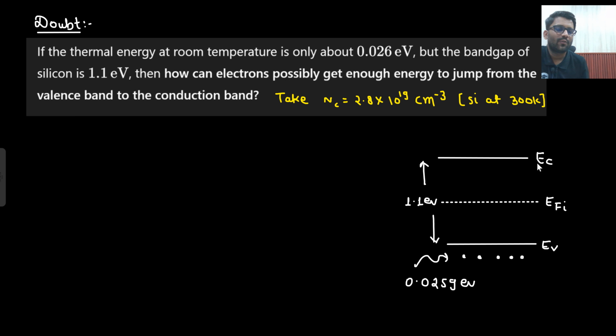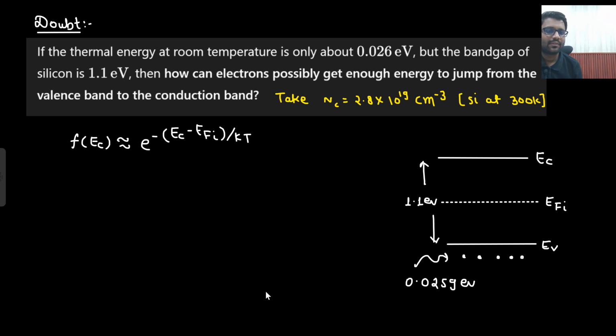What is the probability of finding an electron in the conduction band? That is given by e to the power minus (EC minus EF) over kT, since I am considering the intrinsic semiconductor. What do you think will be the gap of EC minus EF? By default I will take it in the middle, because for an intrinsic semiconductor it would be in the middle only. So this will be 0.55.